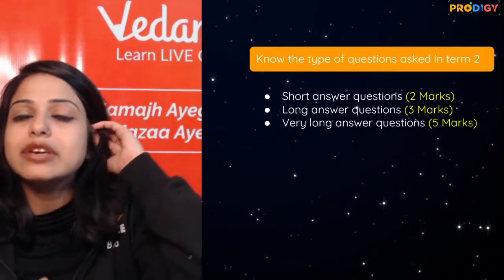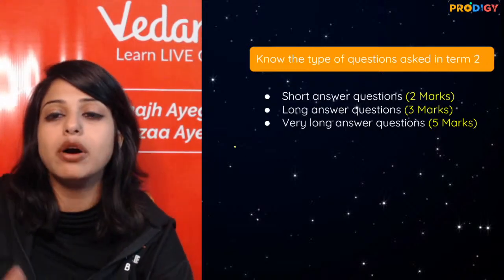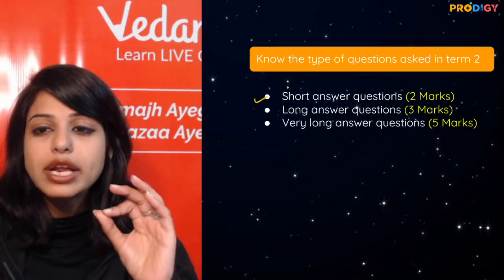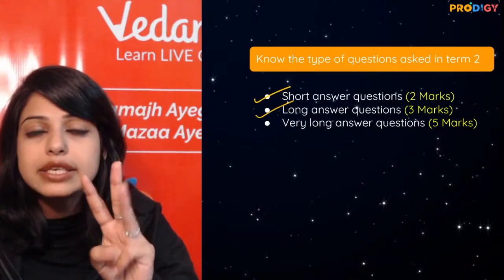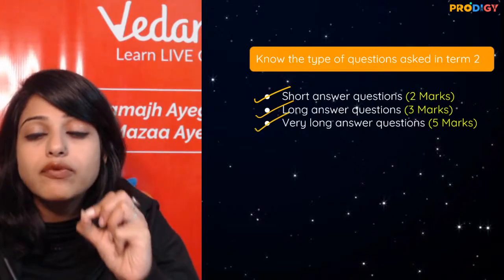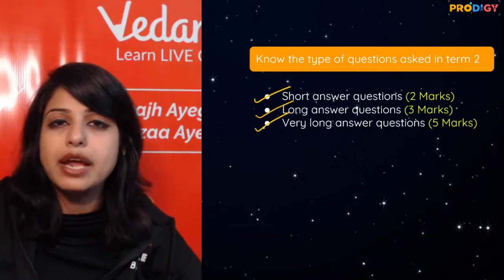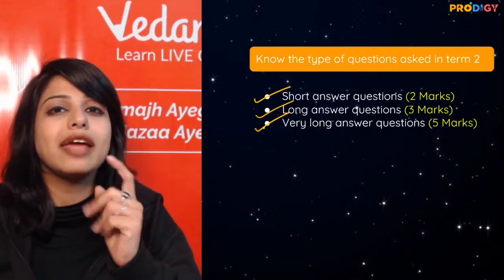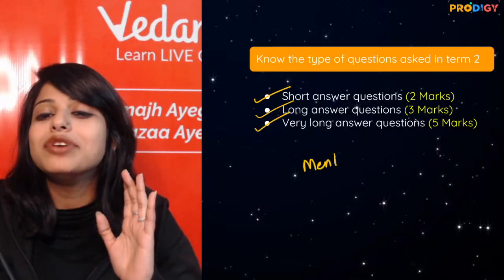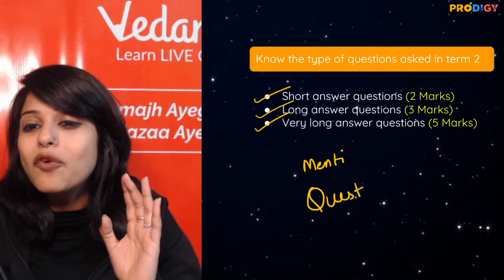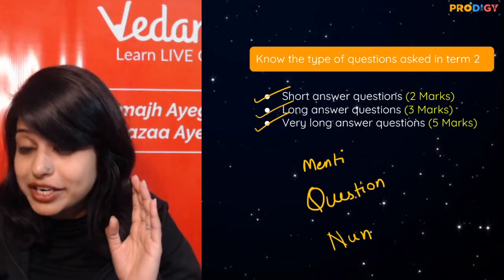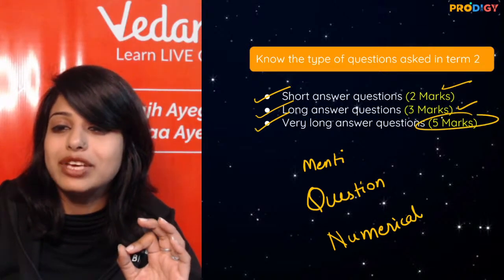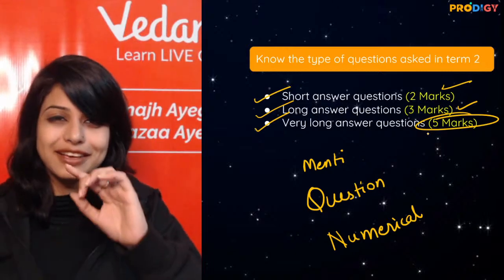As we are going in sync with the 10th grade sample paper, we know we have 3 types of questions coming our way. Short answer type, 2 markers. Long answer type, 3 markers. And very long answer, 5 markers. So we are going to prepare the same for this. तो क्विक रिविजन मैं आपको दे रही हूँ so that you are ready and then we have a Mentee waiting, we have questions waiting, we have numericals waiting. So people be ready. Today we are going to rock 2 and 3 markers and we are going to ace the 5 markers in our third session.